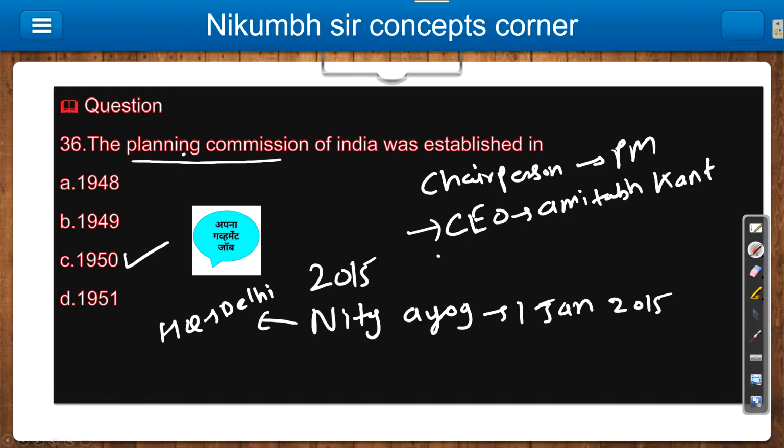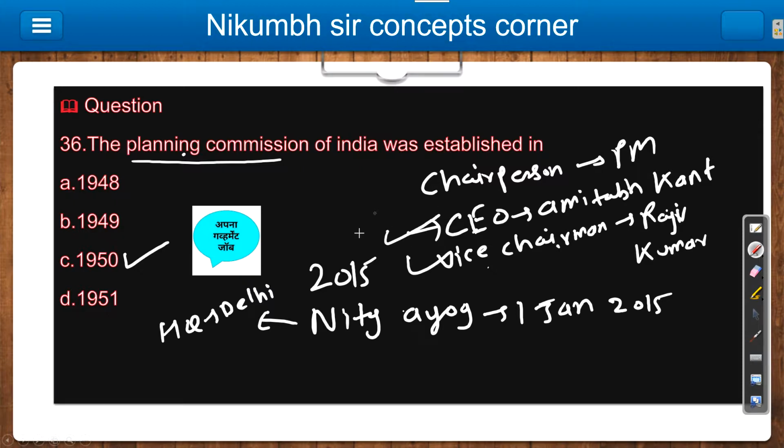Then the vice chairman. Who is the vice chairman now? Vice chairman is currently Rajiv Kumar. So you have to compulsorily remember this. The chairperson PM is there for Niti Aayog also. Chairperson PM, CEO of Niti Aayog Amitabh Kant, and vice chairman is Rajiv Kumar. Just remember these two names, along with the concept that chairperson will be Prime Minister.